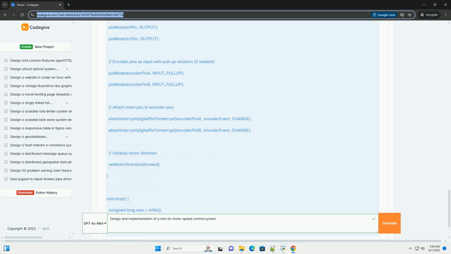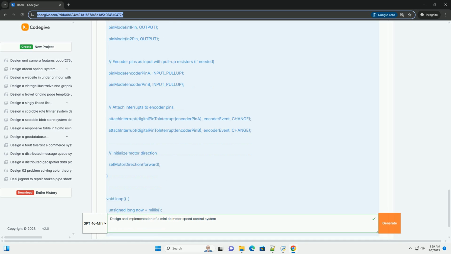3. Circuit design. Here's a circuit diagram example using an Arduino Uno, L298N motor driver, DC motor, and a quadrature encoder. Explanation. Potentiometer: connected to an analog input, A0, to read the desired speed setpoint.